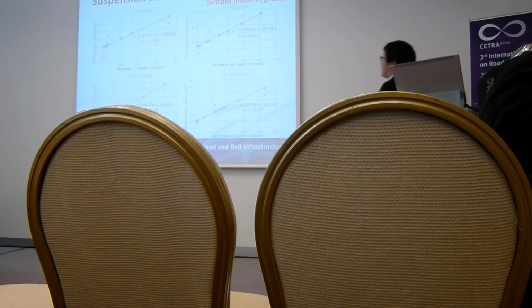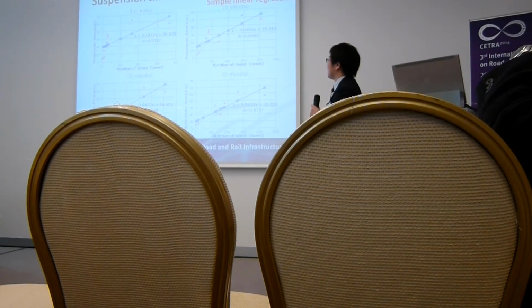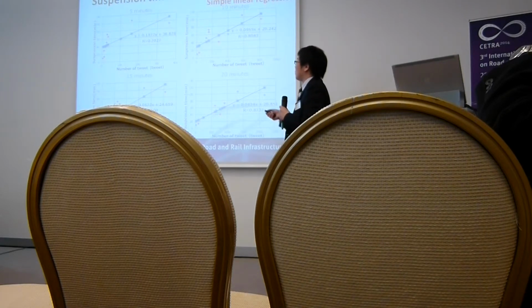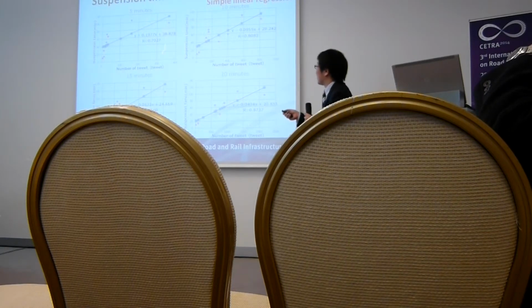Next, the suspension time forecasting model. We use a simple linear regression with 5 minutes, 10 minutes, 15 minutes, and 20 minutes. 5 minutes means that we use the first 5 minutes of data from when the railway accident occurred. Likewise for 10 minutes, 15 minutes, and 20 minutes.